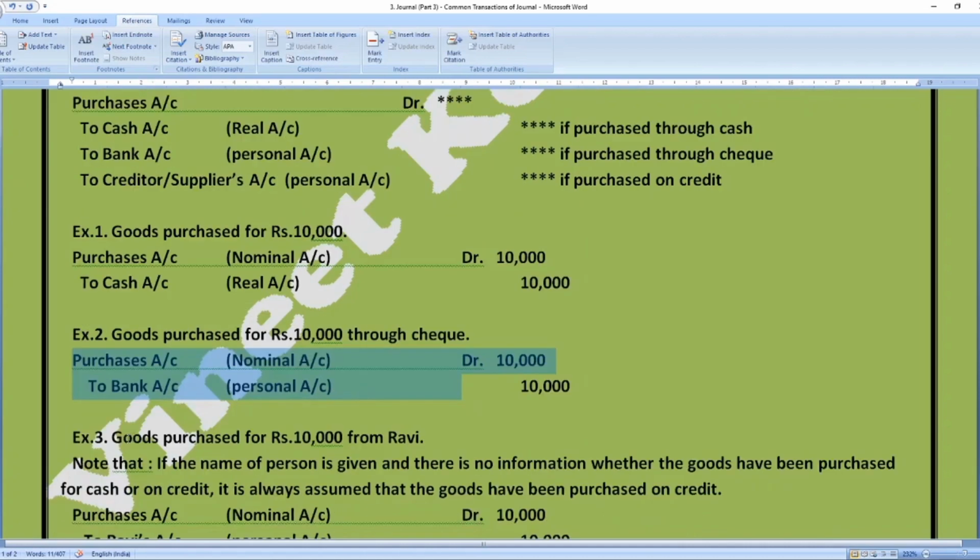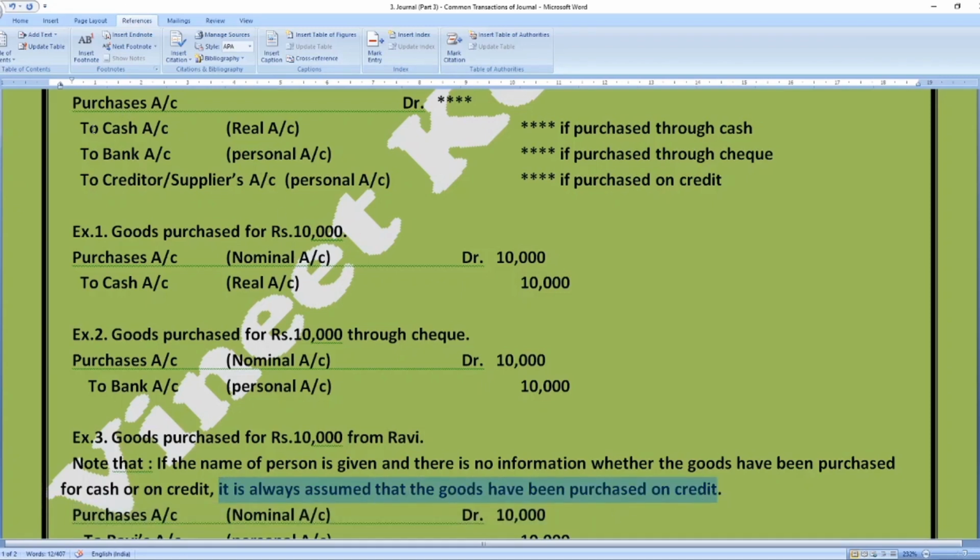Next example is goods purchased for rupees 10,000 from Ravi. Whenever the name of the person is given and there is no information whether the goods have been purchased on cash basis or credit basis, whether we had made the payment or not, it will always be assumed that the goods have been purchased on credit basis.